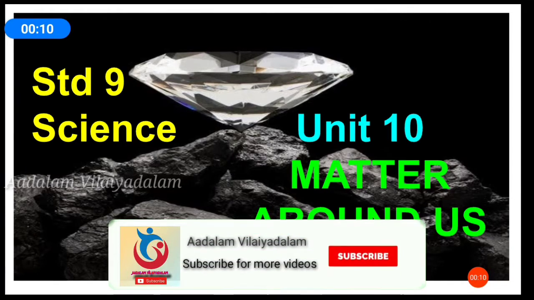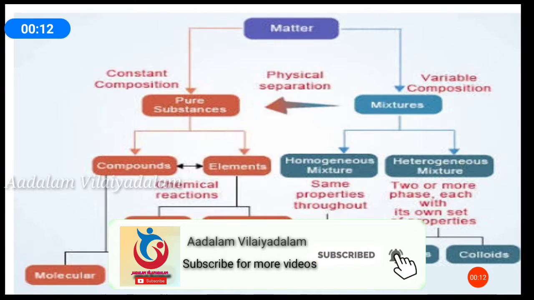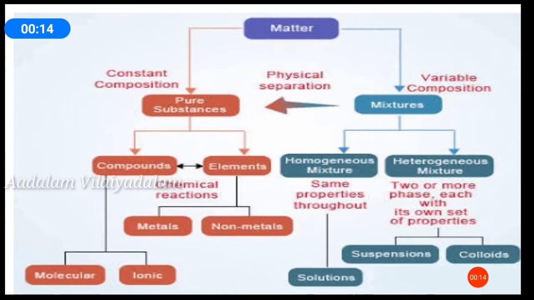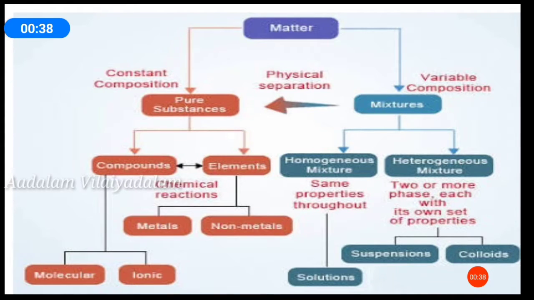In the previous video, we learnt about classification of matter. Matter can be classified into pure substances and impure substances. Impure substances are known as mixtures. Pure substances are further divided into compounds and elements. Then mixtures are classified into homogeneous mixtures and heterogeneous mixtures. Homogeneous mixtures contain alloys and solutions. Then heterogeneous mixtures contain suspensions and colloids.